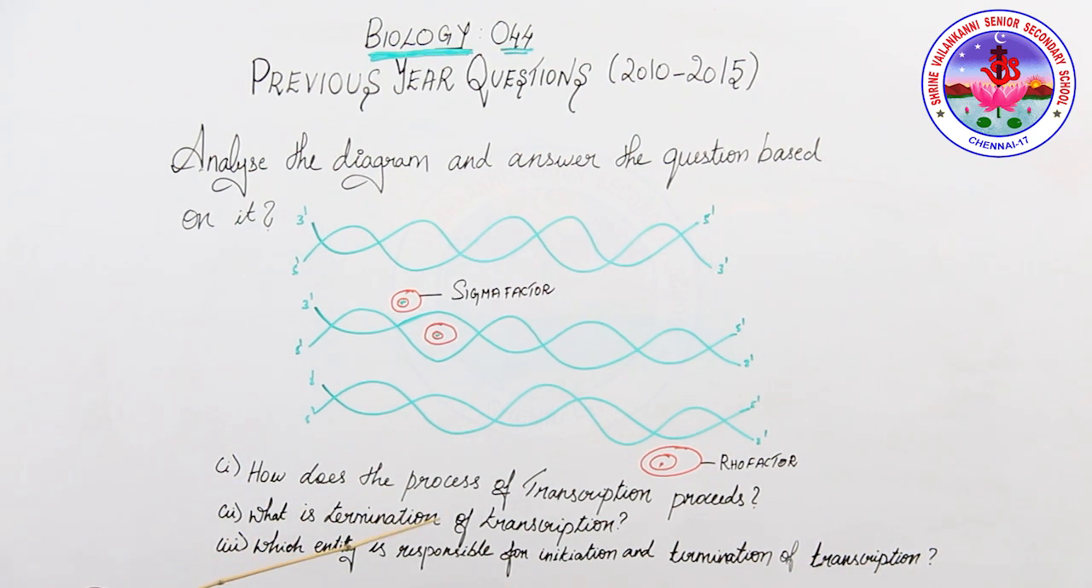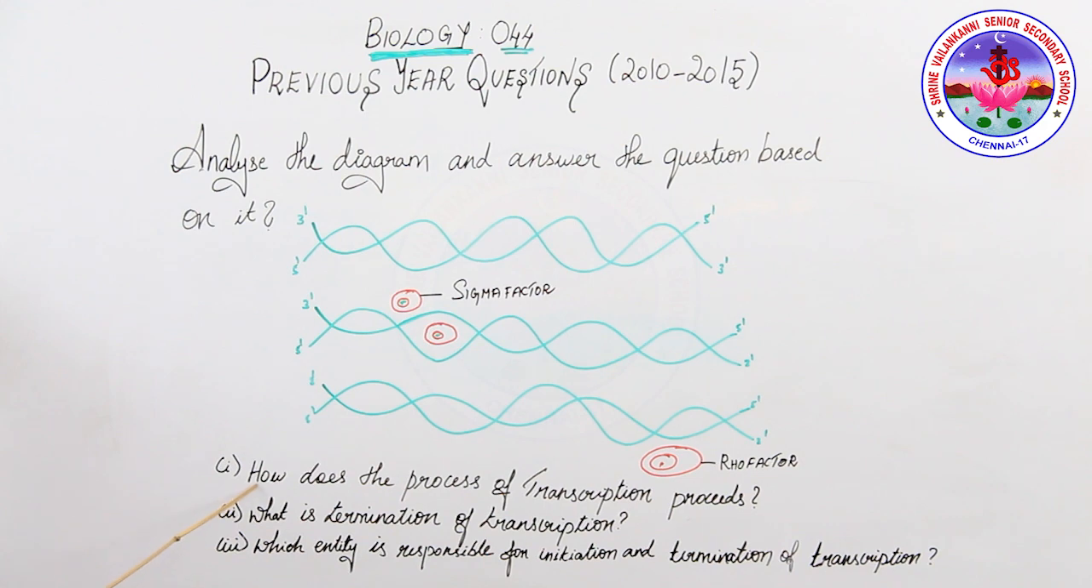How does the process of transcription proceed? What is termination of transcription? Which entity is responsible for initiation and termination of transcription? So these questions are from the transcription process. First one: how does the process of transcription proceed?